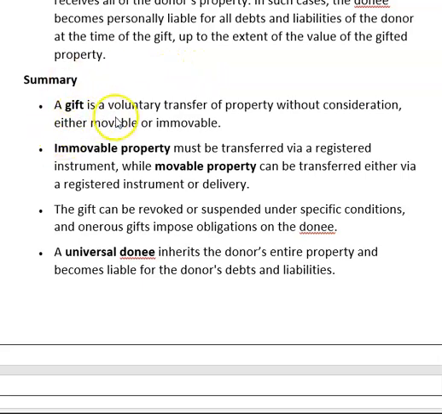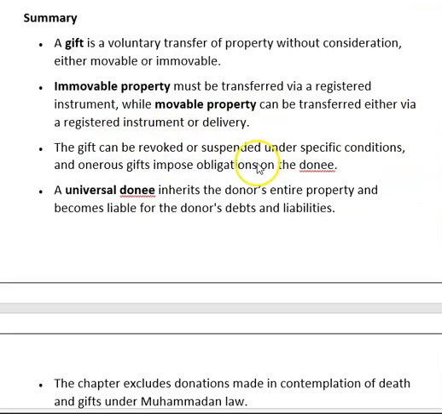Summary. A gift is a voluntary transfer of property without consideration, either movable or immovable. Immovable property must be transferred via a registered instrument, while movable property can be transferred either via a registered instrument or delivery. The gift can be revoked or suspended under specific conditions, and an onerous gift imposes obligation on the donee.